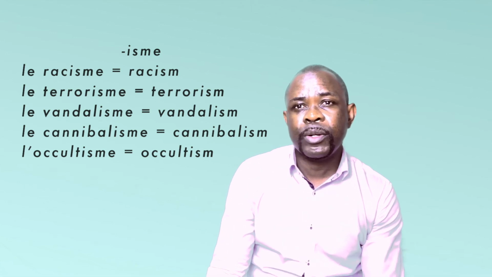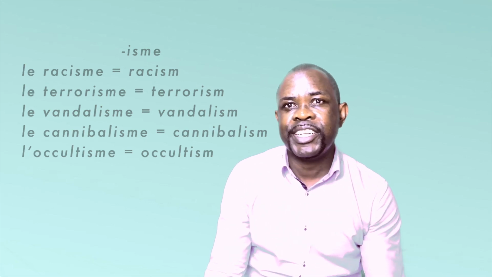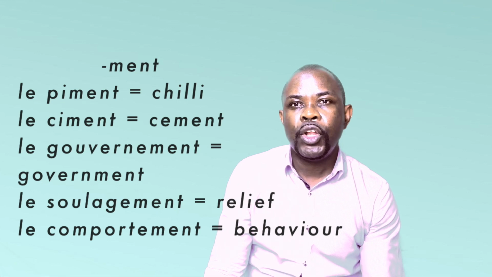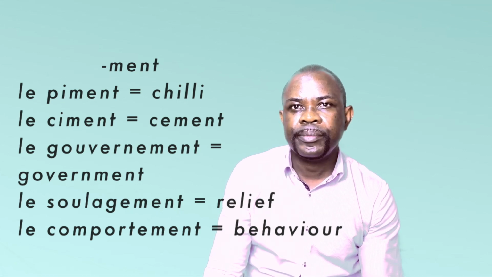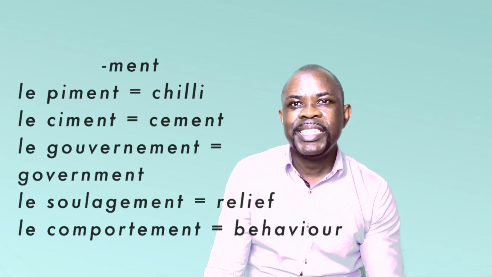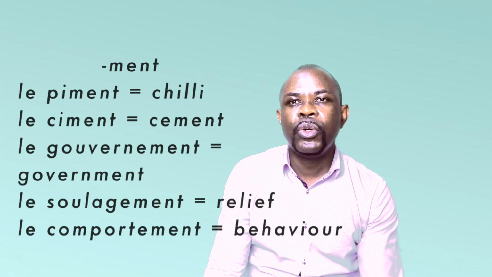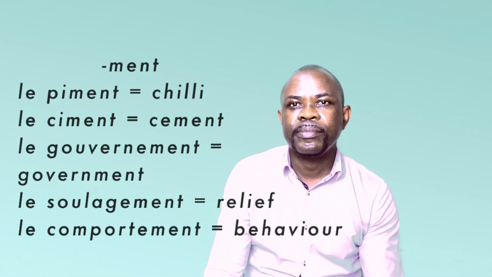Now, I haven't come across any exceptions in this category, so we move on to the next category. Ment. Le piment. Le ciment. Le gouvernement.